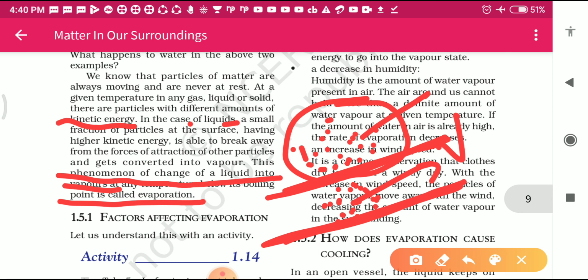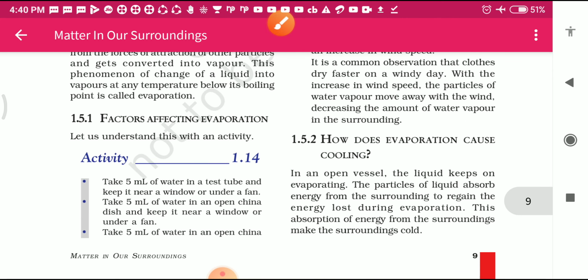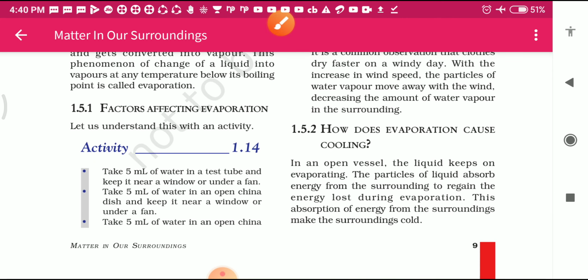Okay, now some factors are given here: factors affecting evaporation. Students, the evaporation of a liquid depends mainly on the following factors. Let's discuss now with the activity. Some activities are given here. Now see this activity, Activity 1.40. You can do it at home also, because this activity is very easy.